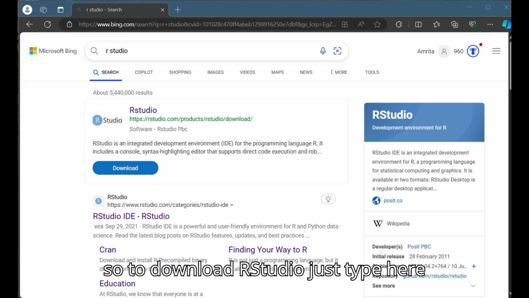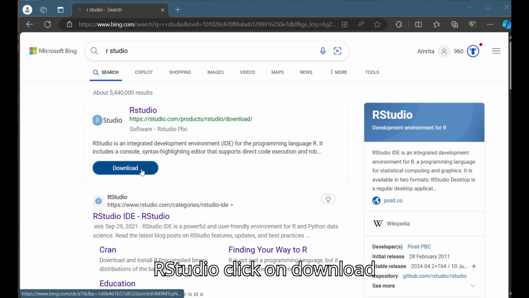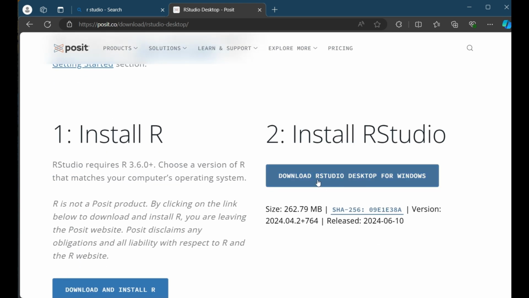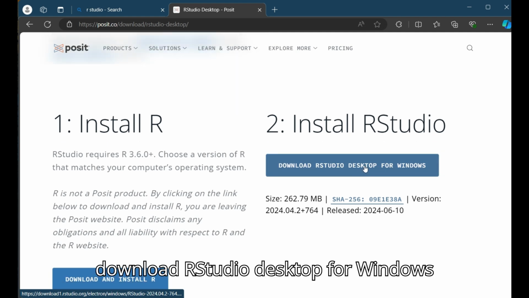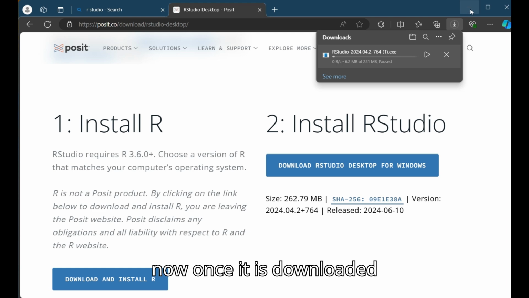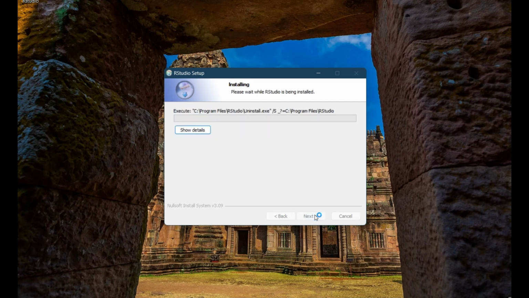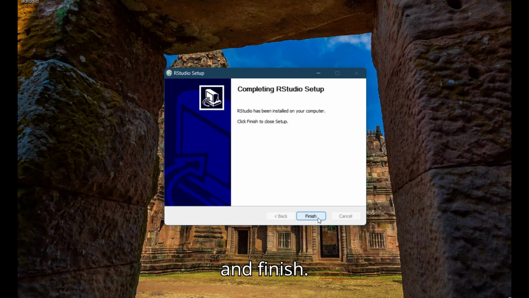So to download RStudio, just type here RStudio, click on download. Download RStudio Desktop for Windows. Now once it is downloaded, next, then finish.